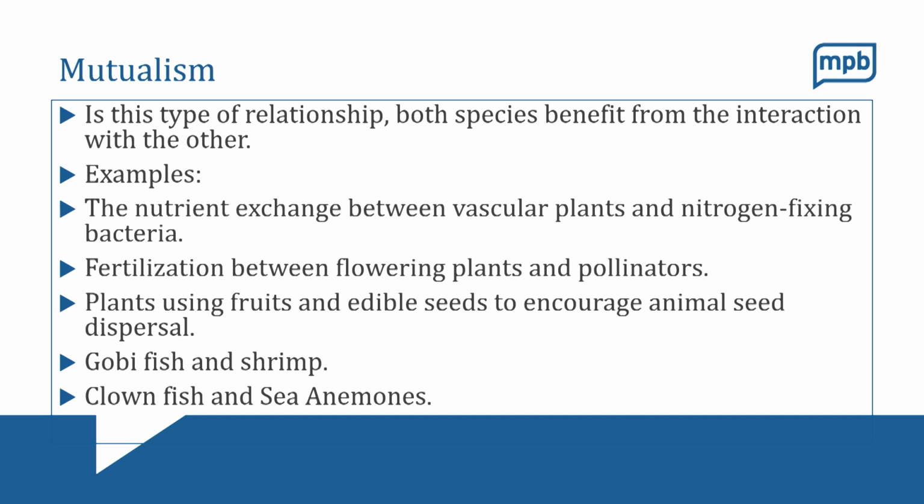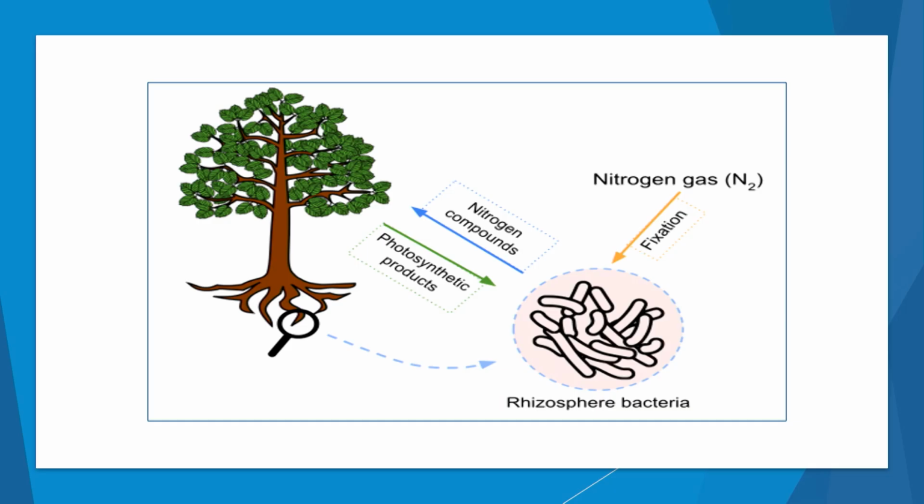There's more specific examples of this mutualism as well. There's a type of fish called a goby fish, and it teams up with a shrimp. I'll tell you about that in just a second. And then another good example of this mutualistic relationship is a clownfish and sea anemones. And if you've ever seen the movie Finding Nemo, you would know a little bit about that. So let's take a look at some pictures of different examples of this mutualism.